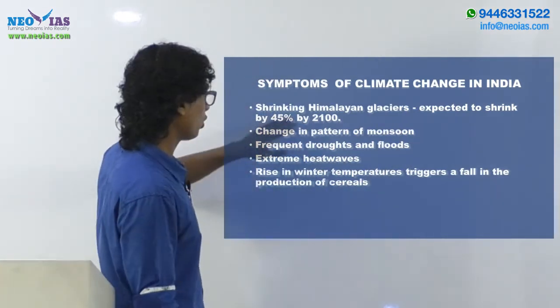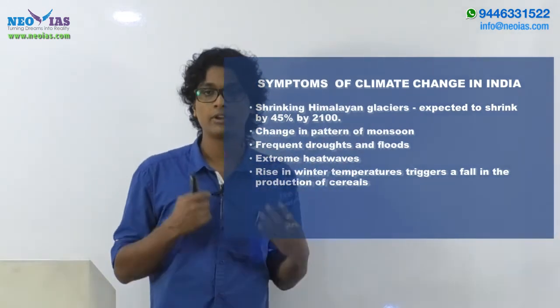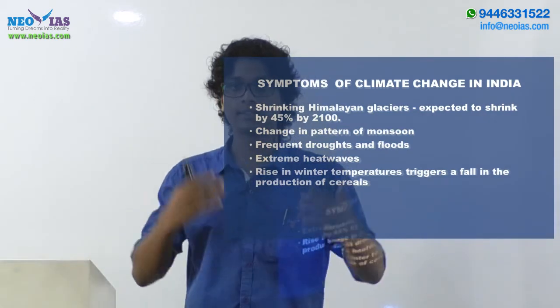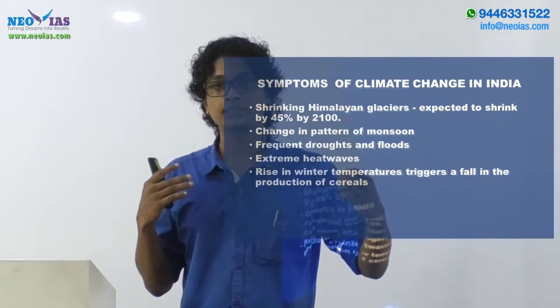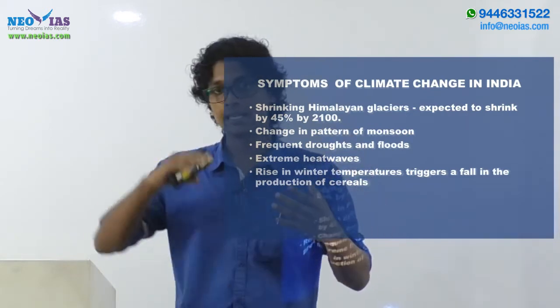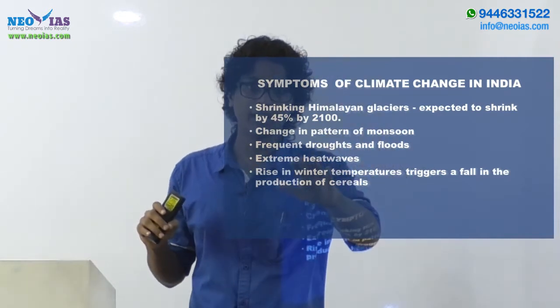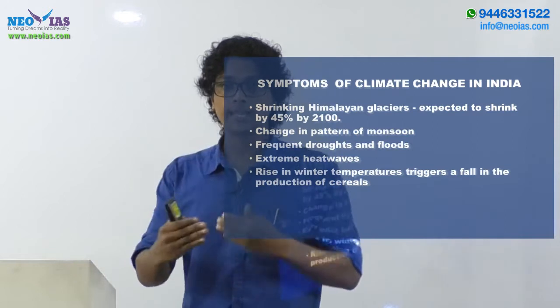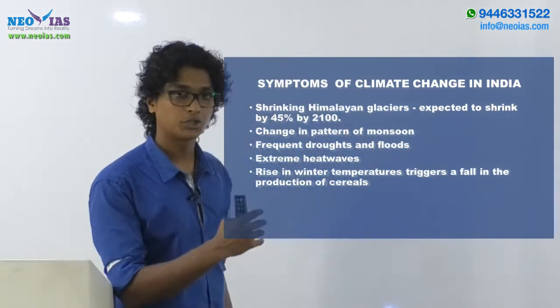Okay, and the next core point here is change in the pattern of monsoon. We know that the monsoon is highly dependent on the differential heating between land and oceans. In the sense, now we are witnessing more rainfall events in the northeast as well as the northwest, and diminished rainfall in the southern peninsular regions. So this change in the pattern of monsoonal rainfall can be seen as a symptom of climate change.